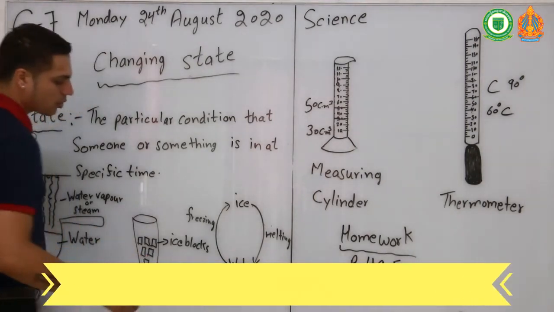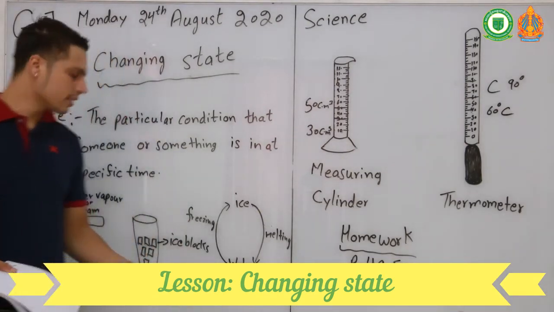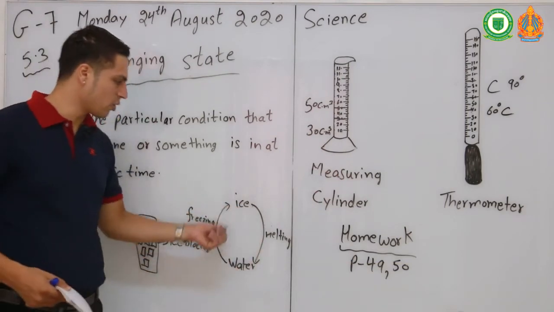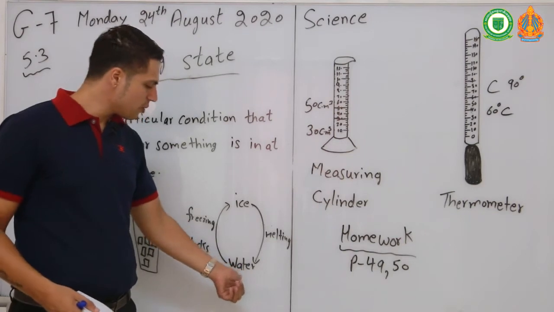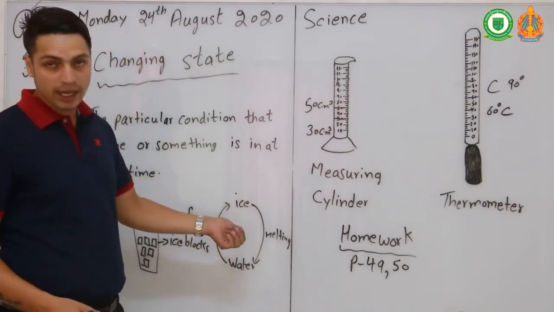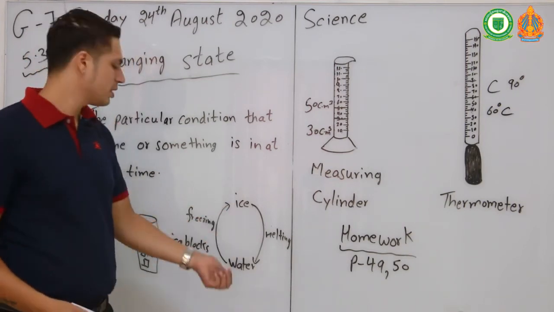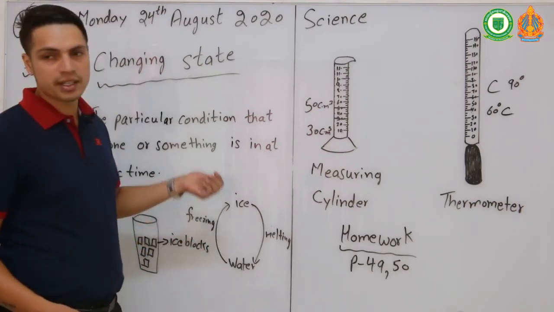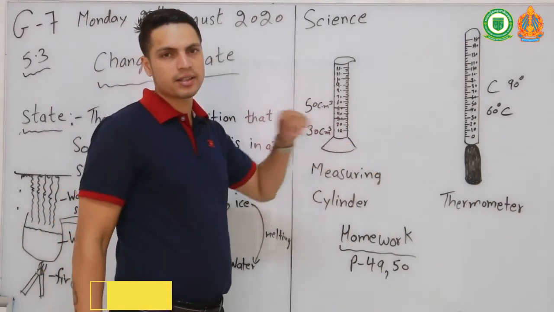And ice blocks. If you keep the water in the freezer, it becomes ice. That is what we call freezing. This is a cycle: ice melts and becomes water, then we freeze it and it becomes ice again. If you keep it out, it will melt, become water, and then freeze and become ice again.